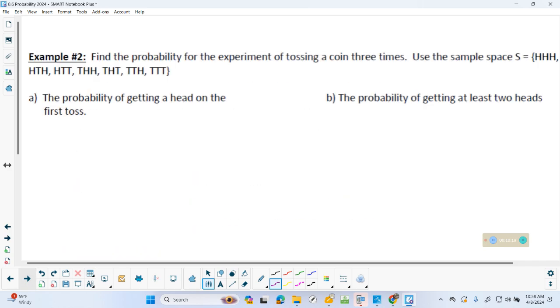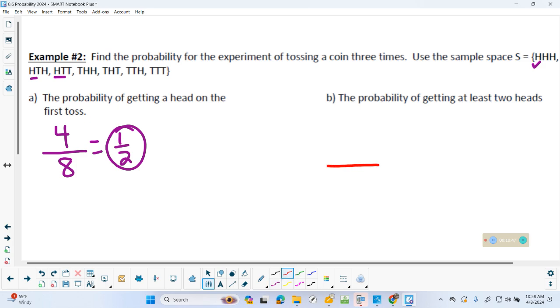Okay, probability of getting one head on the first toss. Well, clearly there's 8 total outcomes, so I'm going to fill that in. Just go through and count the list. Look at yours because I'm off the screen there. What's the probability of one head on the first toss? So your favorable outcomes, how many are there? 4, because heads on the first toss, like that, there's one behind it, I'm off the screen. Heads on the first toss, and I'm going to reduce it. This is what you're doing today. All right, now it's 8.